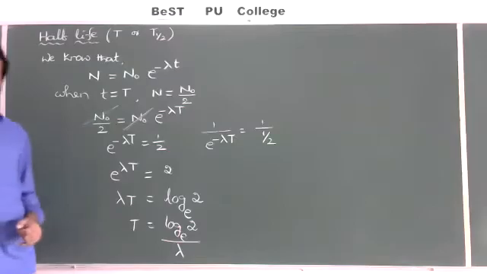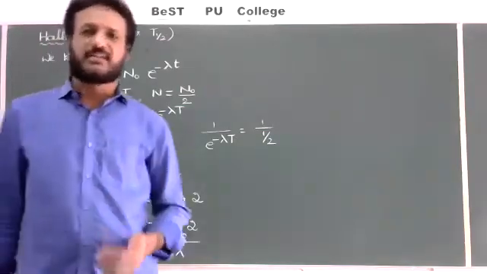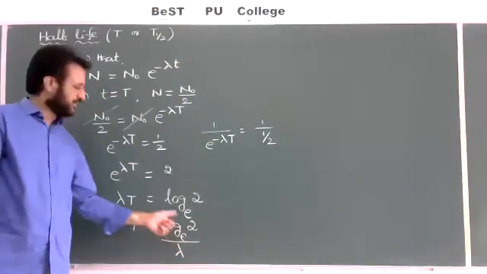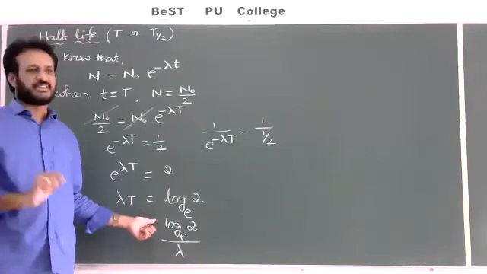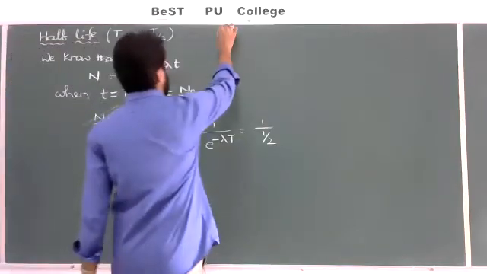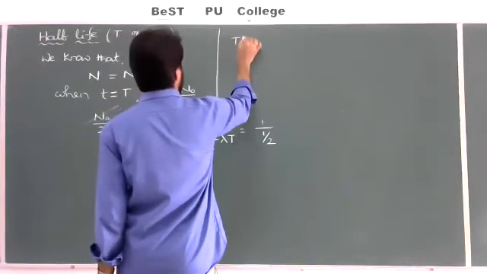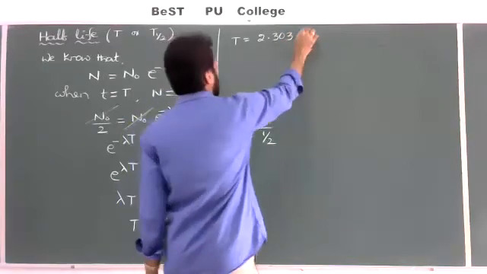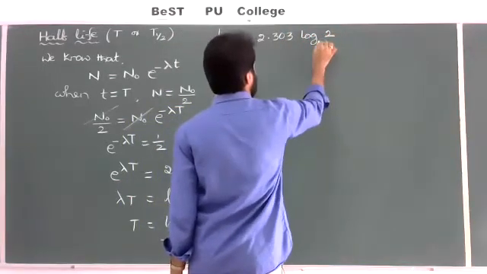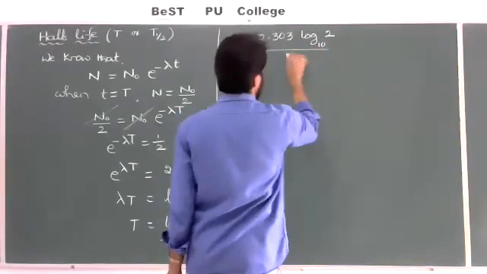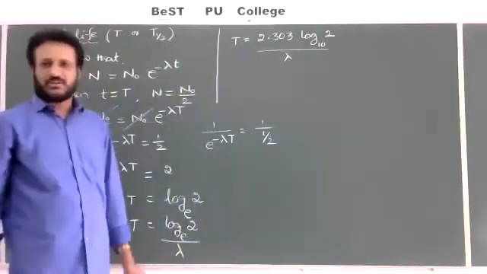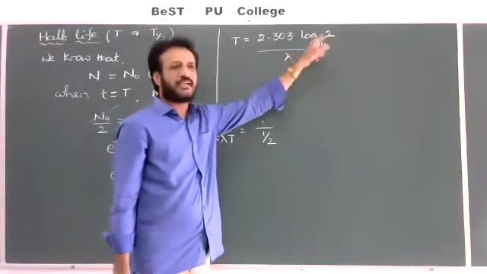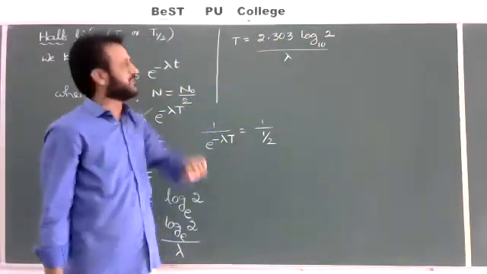But I want to convert the natural logarithm to log base 10. If you want to remove this e and write 10, we have to multiply with 2.303, one value is there. Therefore, capital T is equal to 2.303 into log 2 base 10 divided by lambda. So I think you understood this one. Here, in place of log base e I am writing log base 10, so you should multiply with 2.303.